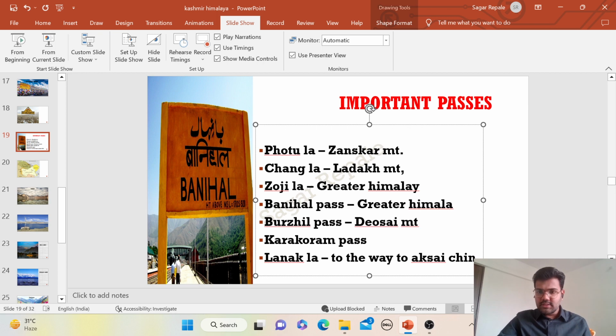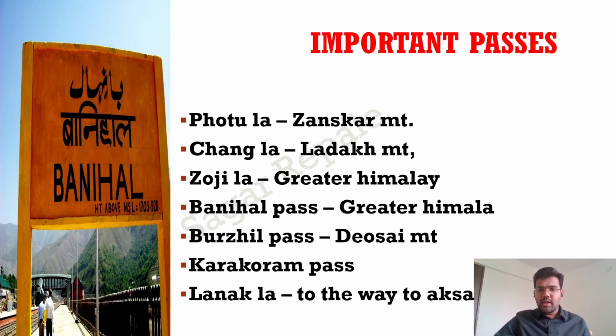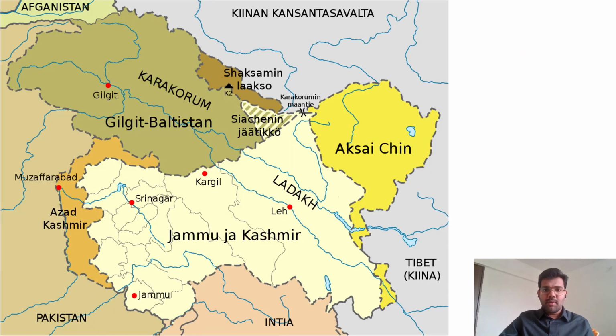I hope this is clear: Fotula in Zanskar, Changla in Ladakh, Zozila in the Greater Himalayas, Banihal Pass in the Greater Himalayas again, Burzil in the Deosai Mountains. There are many passes, but not all are important, so you can remember these important passes.